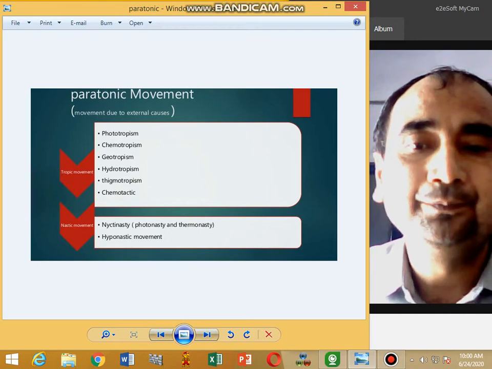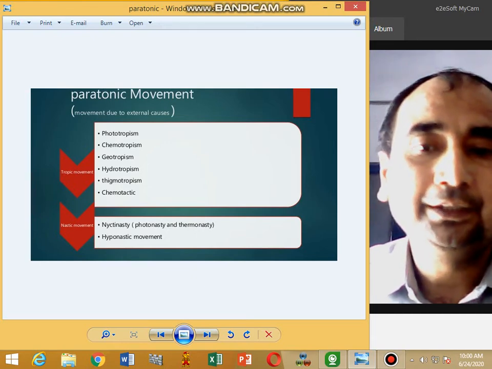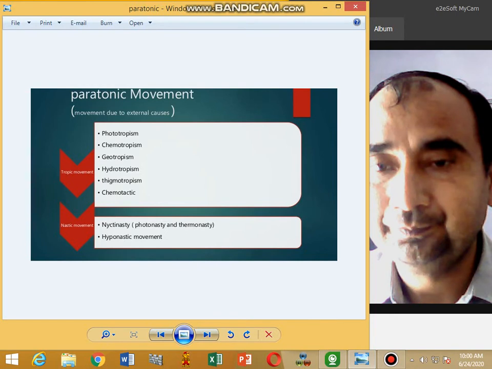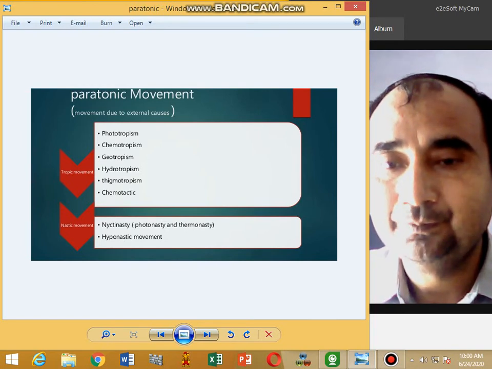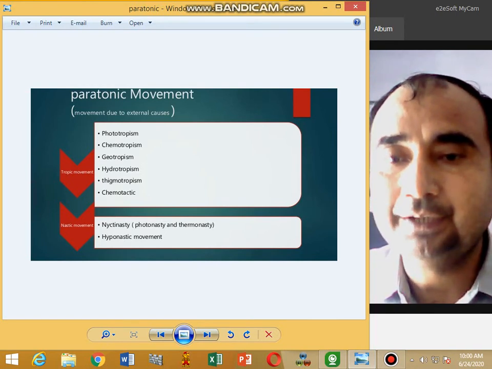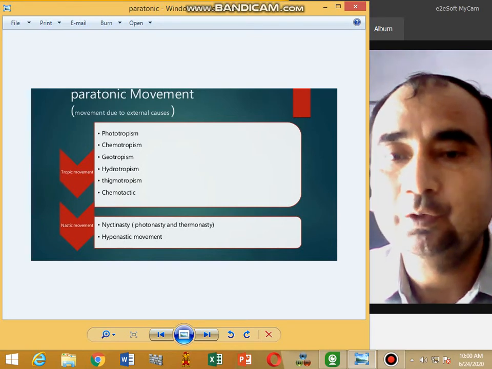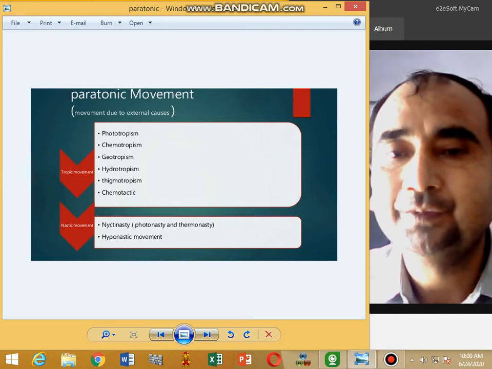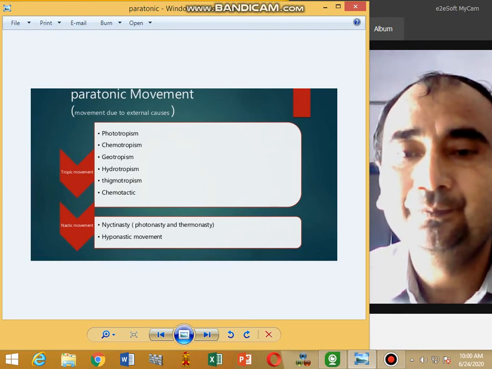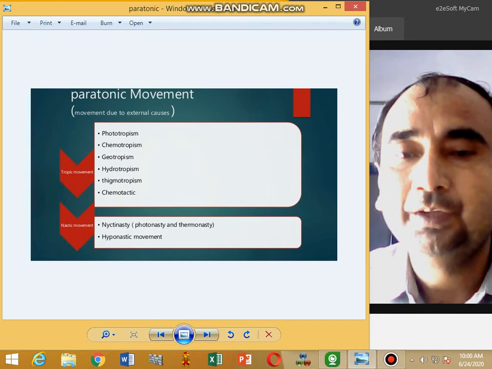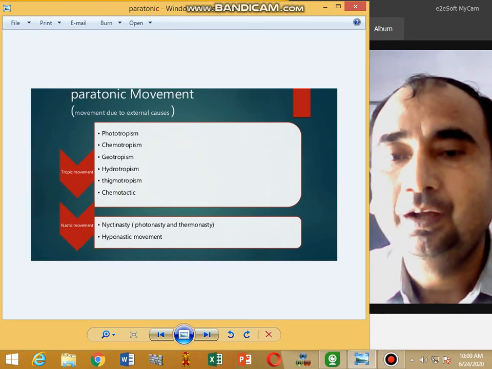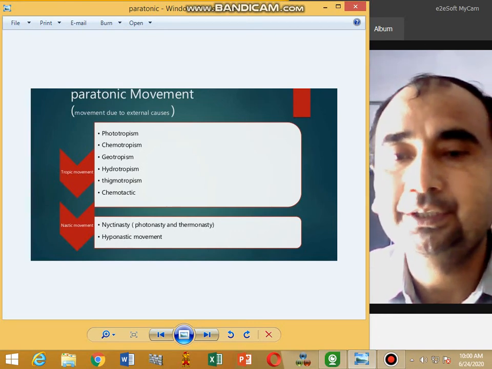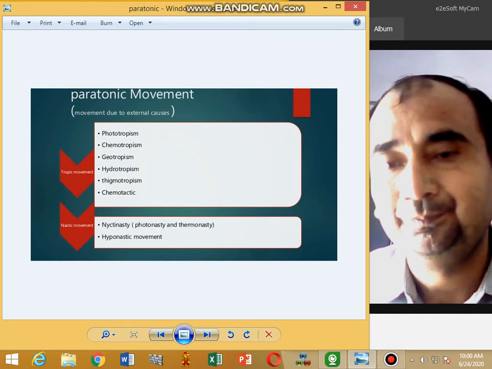Nastic movements are the balance between the growth inhibitor hormone abscisic acid and growth promoter hormones gibberellins. As further studied, epinasty is due to auxins and hyponasty is due to gibberellin.